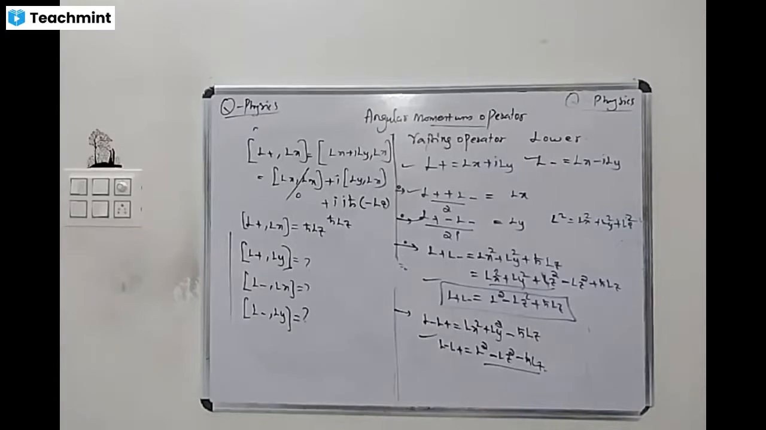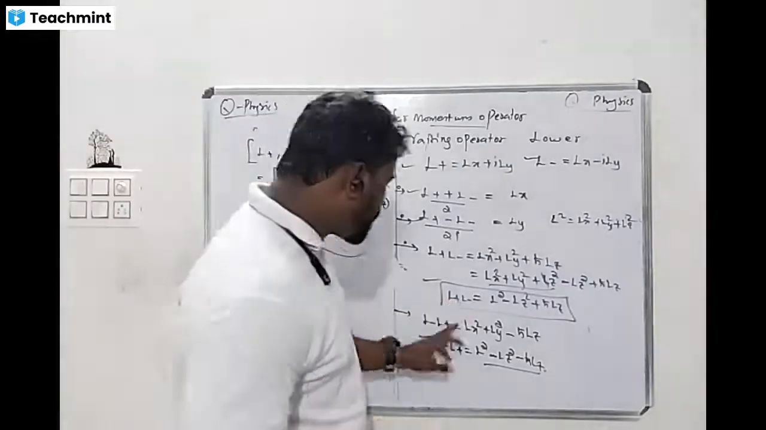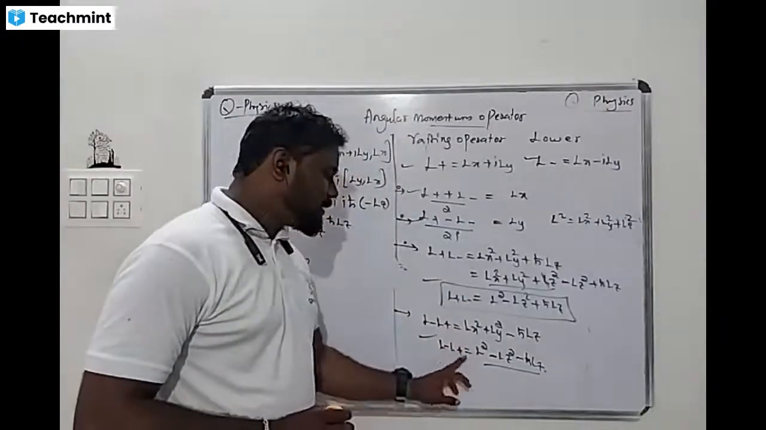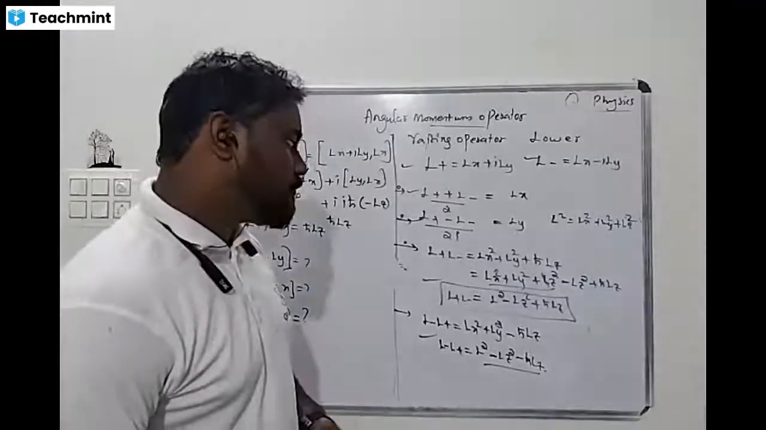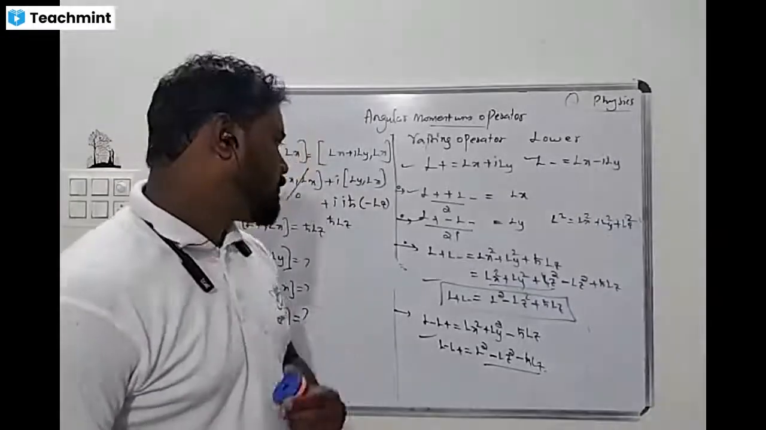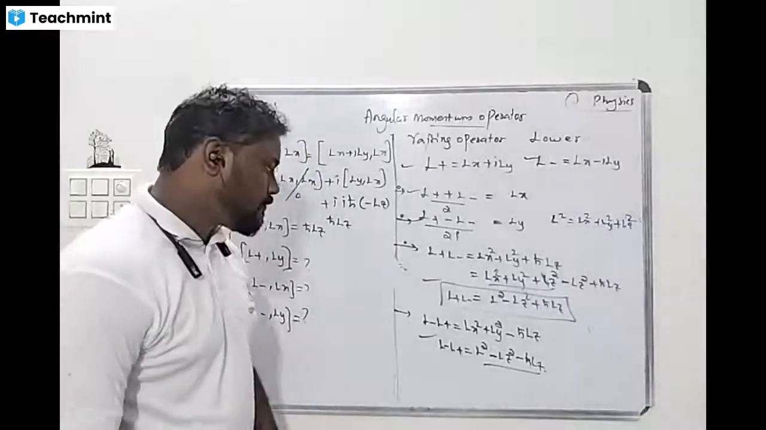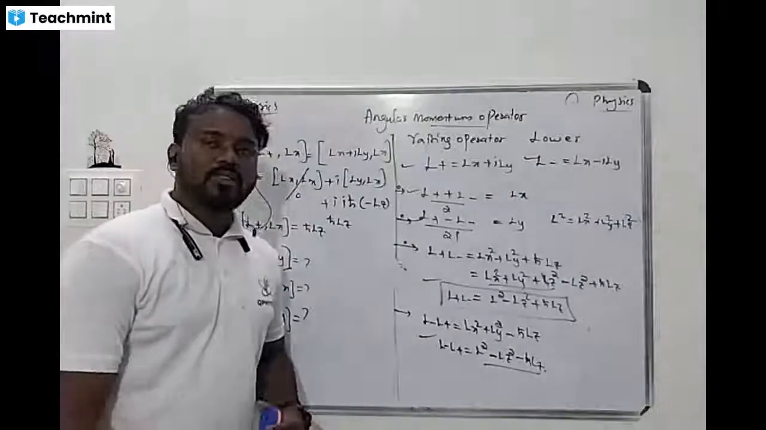Super ma'am. Okay, Jeeva ma'am, are you there? Yes sir. Please tell. L plus is equal to Lx plus i Ly, L minus is equal to Lx minus i Ly. Sir, do I have to say everything? No ma'am, just say these. L plus L minus is equal to L square minus Lz square plus h cross Lz. L minus L plus is equal to L square minus Lz square minus h cross Lz. Yes ma'am.